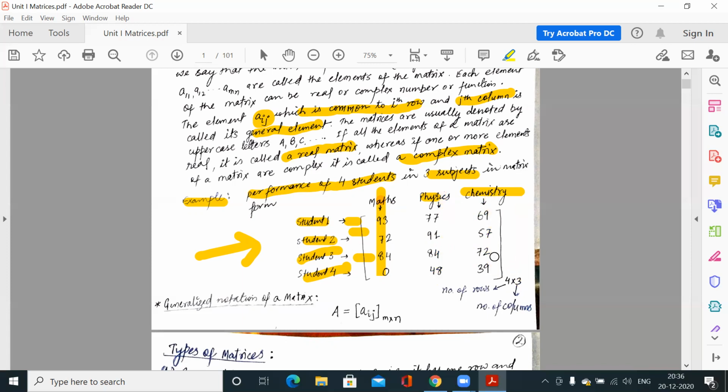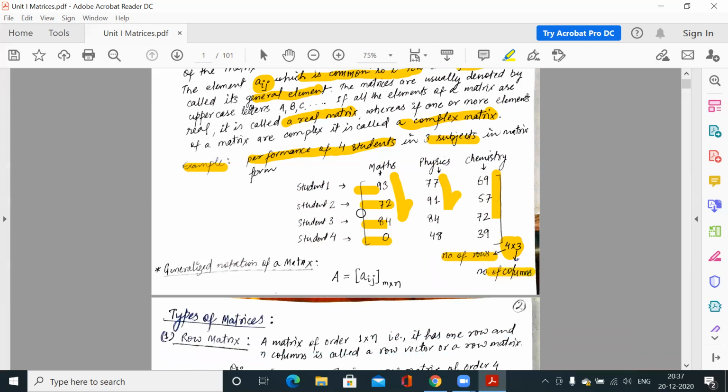So it is up to you what you want to position in rows and what you want to position in columns. So simply we have to observe the order of the matrix. So this is a 4 by 3 matrix. Why? Because we have 4 rows and 3 columns. So this is 4 by 3. The first component represents the number of rows, and the second component represents the number of columns. So this is one example.